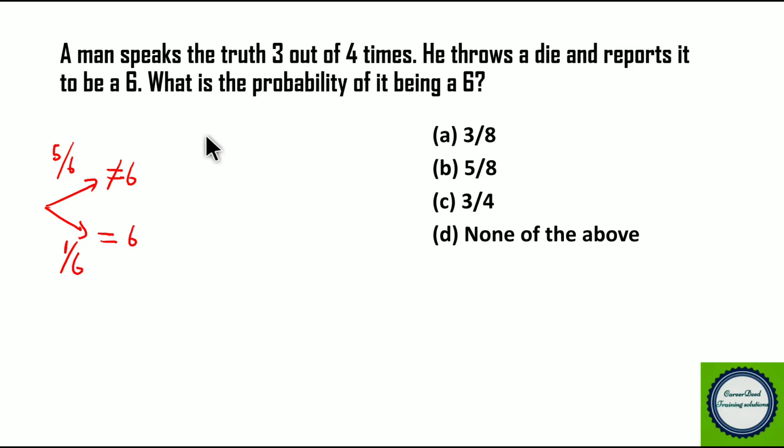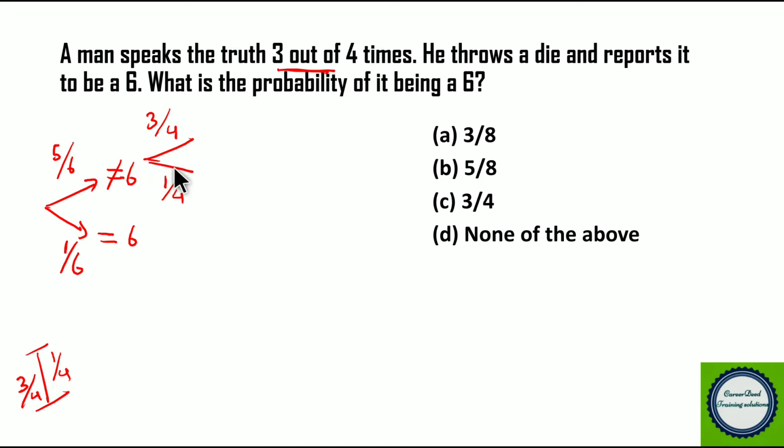Now there is a chance that he will speak the truth 3/4 of the time. So 3/4 of the time he will speak the truth, and the remaining 1/4 of the time he will lie. Now when he is not getting a 6, he has two options. First he will speak the truth, and second he will speak a lie. So first he will speak the truth 3/4 of the time and second he will lie 1/4 of the time.